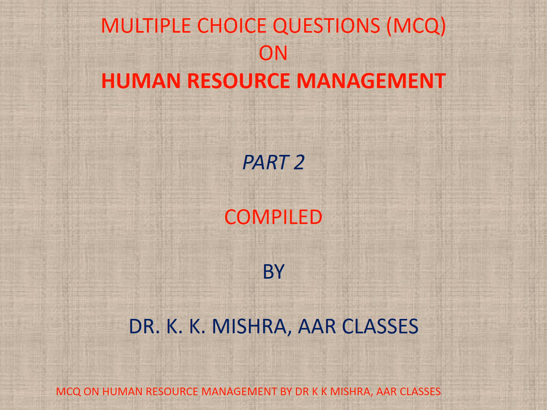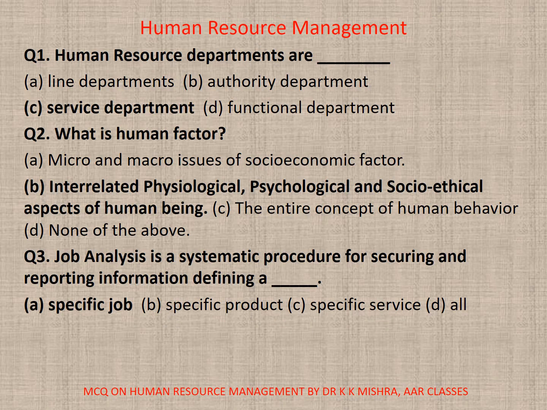This video tutorial is on human resource management. This is part 2. Now come to question number 1. Human resource departments are dash. A. Line departments, B. Authority department, C. Service department, D. Functional department. So here the correct option is C.